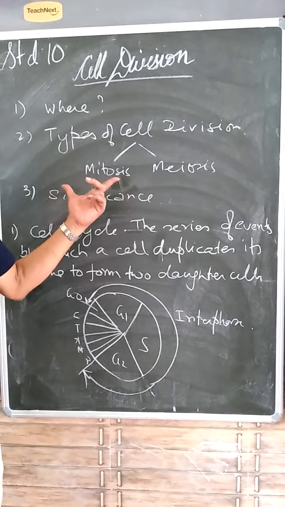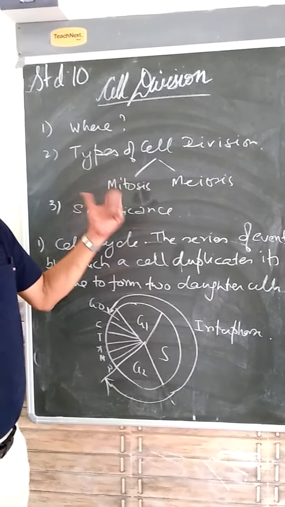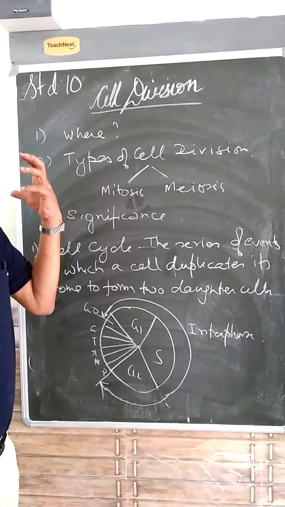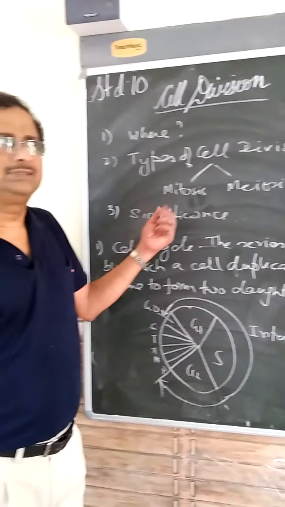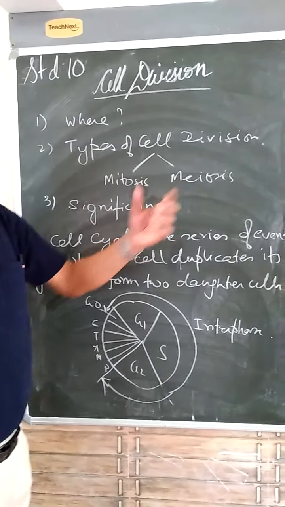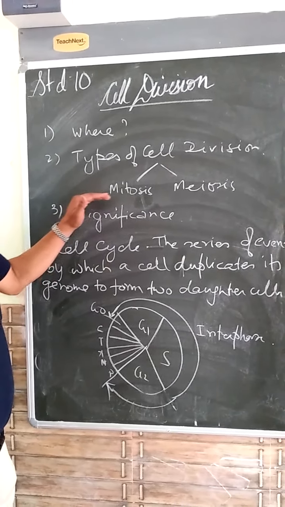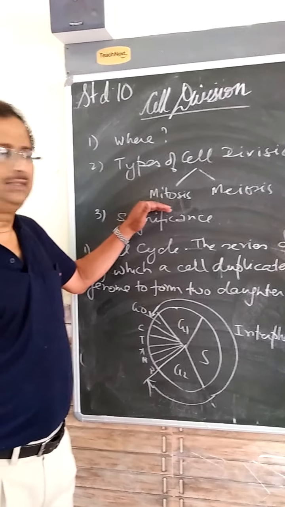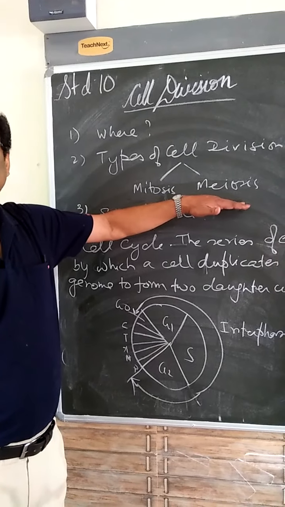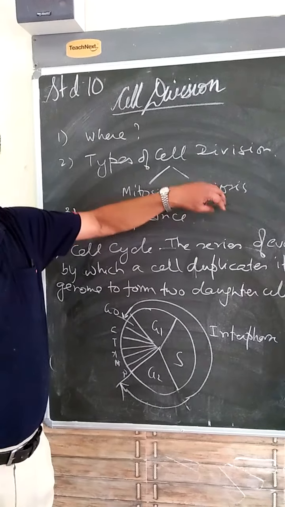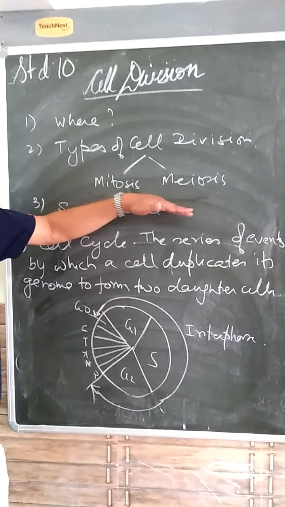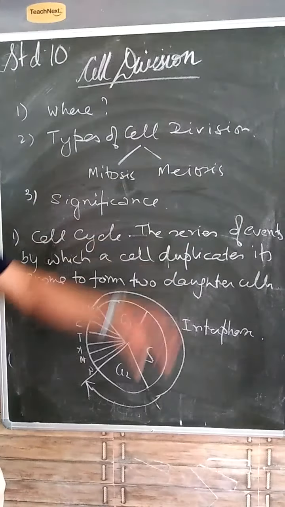Mitosis takes place in all the somatic cells, that means our bodily cells, where growth is there, where the cell divides and increase in volume is taking place. Meiosis takes place where there is a reductional division. So, two types of division, one is the equational division, another is reductional division. Meiosis takes place in the germ cells or the sex cells, like in a flower, the anther or the ovary, or in higher organisms, the testis and the ovary.